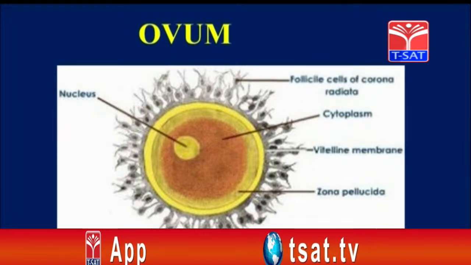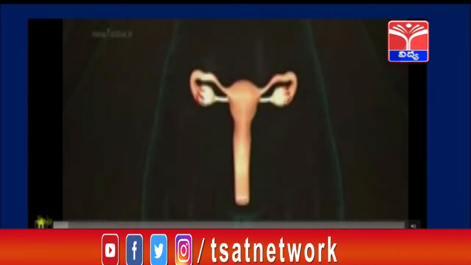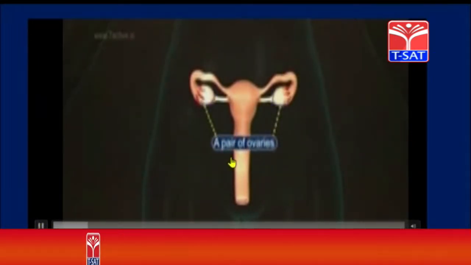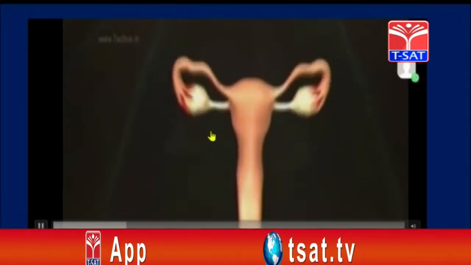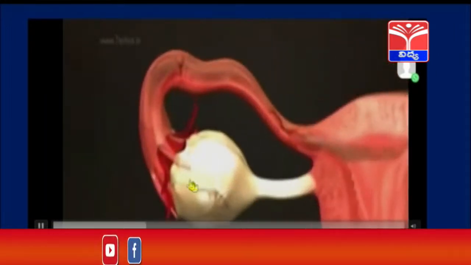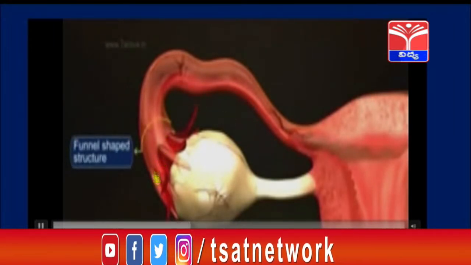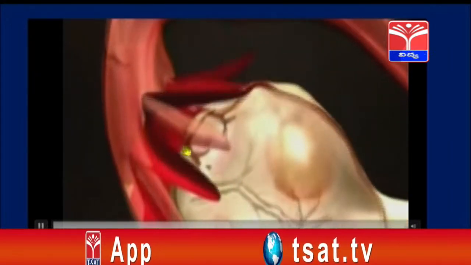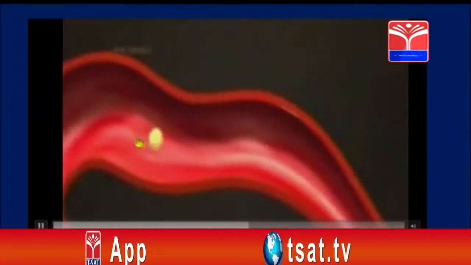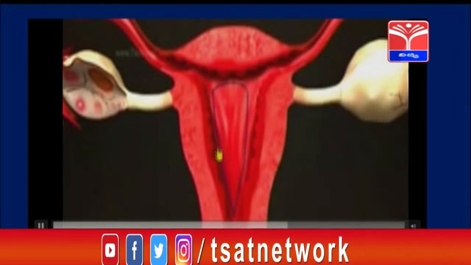Now children, let us see in a video how the female reproductive system is present. You can see here, these are nothing but the female reproductive system. It includes a pair of ovaries, present in the abdominal cavity. These are the ovaries, and these finger-like projections of the fallopian tubes, which are funnel shaped structures, are called fimbriae. Now see, the ovum is released and slowly moves into the fallopian tube.